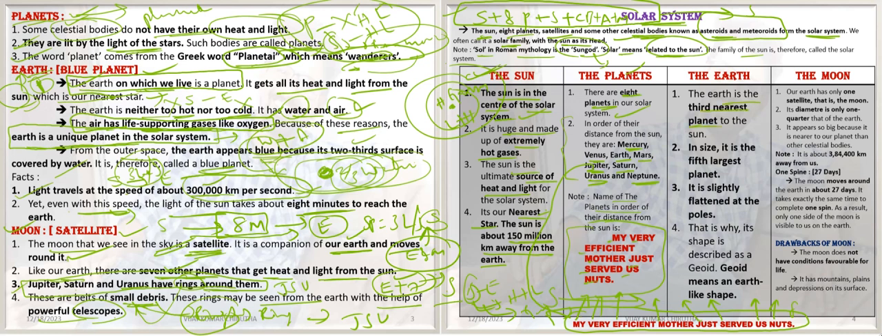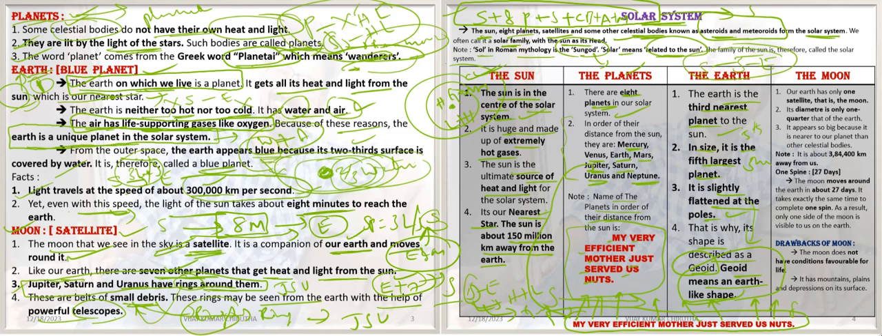Earth is the third nearest planet to the Sun. In size, it is the fifth largest planet. It's slightly flattened at the poles. This is why its shape is described as a geoid. Geoid means an Earth-like shape, slightly flattened at the poles.